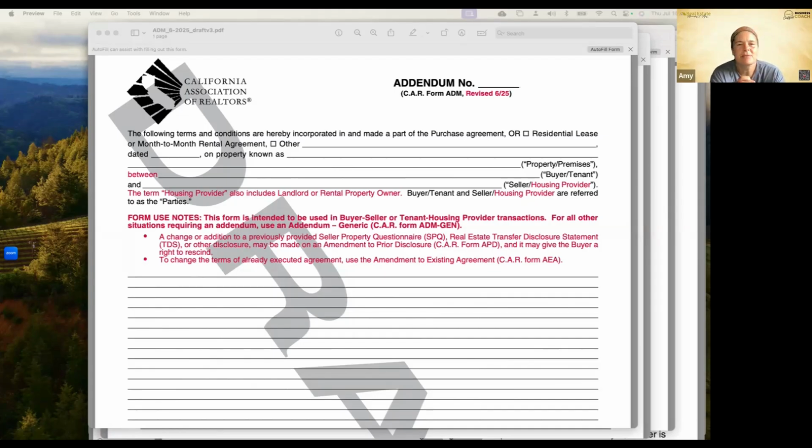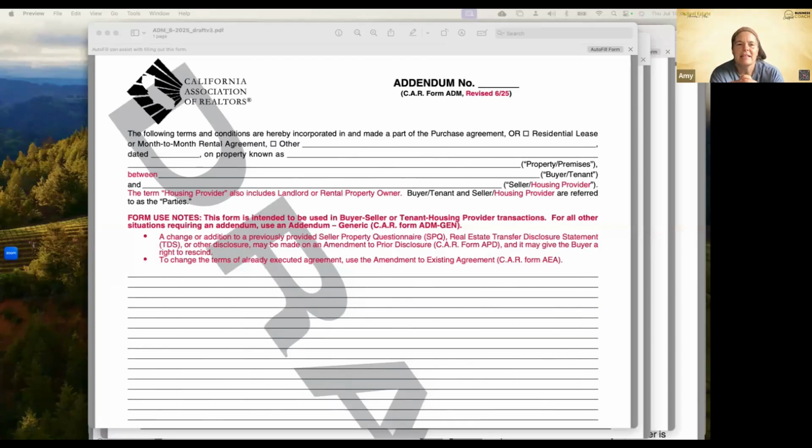So we're going to jump in on the addendum. They updated our regular addendum. So remember, our addendum is for clarification, whereas our amendment is for changes to an existing agreement. So if we wanted to make changes to an offer or clarify something in an offer, that's where we would use our addendum. And there's now two addendums. So this one here is the regular addendum, C.A.R. form ADM.